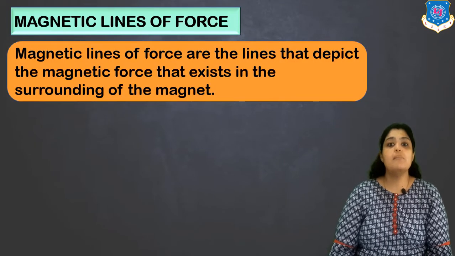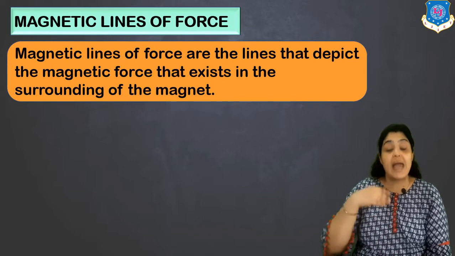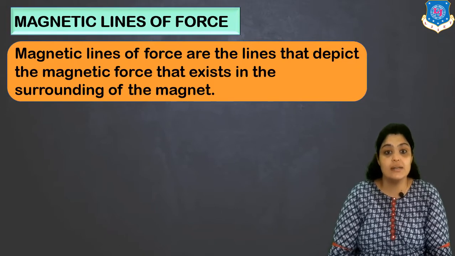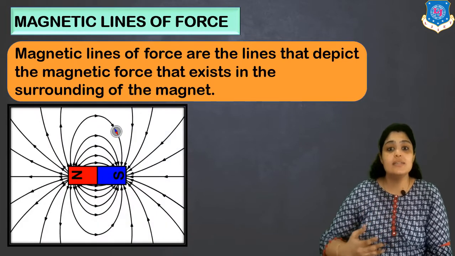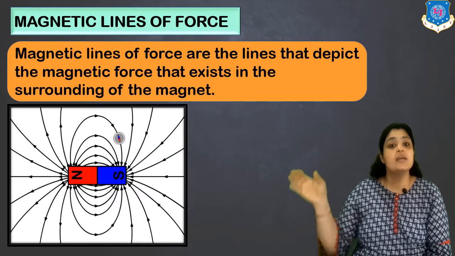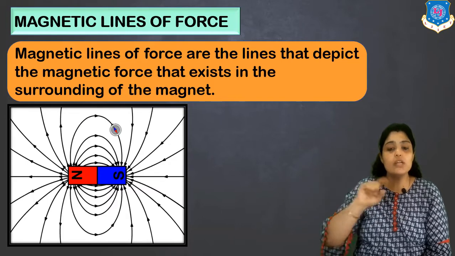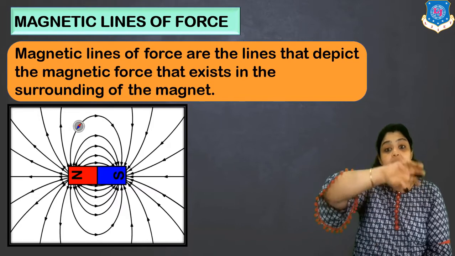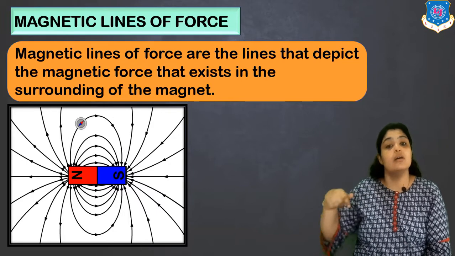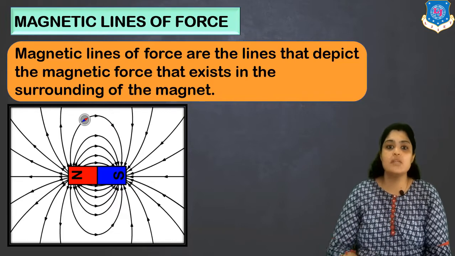Now let's discuss what are magnetic lines of force. So magnetic lines of force are the lines which depict magnetic force that exists surrounding a magnet. So these are nothing but imaginary lines which are represented like this. You can see that there is a magnet indicating north and south pole, and from the animation you can see that the lines are emanating from the north pole and they are moving towards the south pole. So they get emanated from north and they move towards the south when you talk outside the material. But inside the material there are force lines moving from south to north.